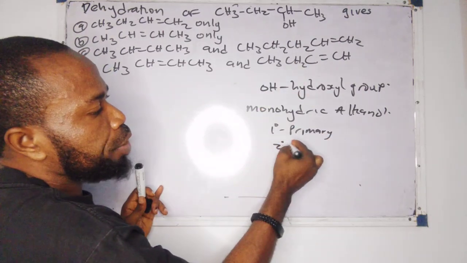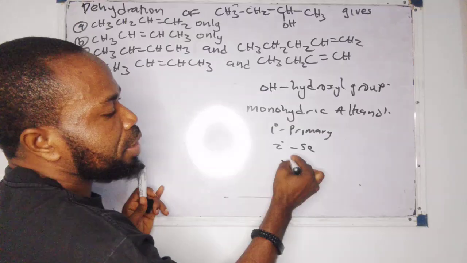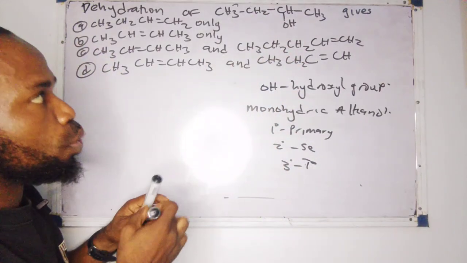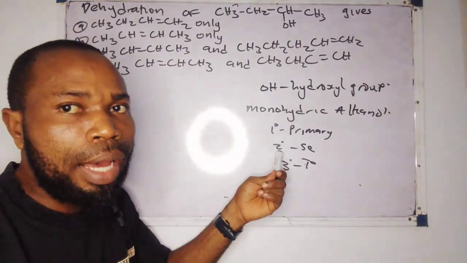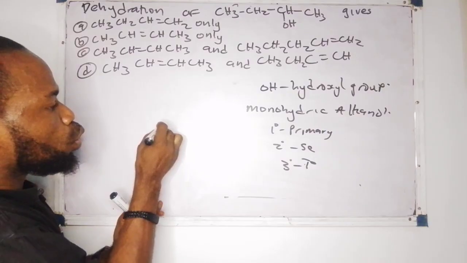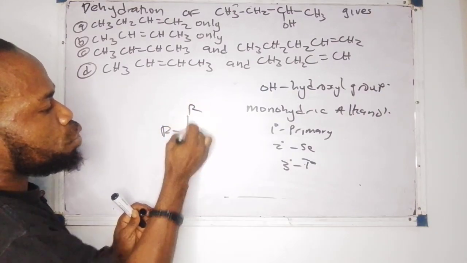There's what we call secondary alkanols, and there's what we call tertiary alkanols. Now, this one, when you see it here, is an example of a secondary alkanol. Why? You will not waste much time. For you to identify secondary alkanols, you will see something like this.